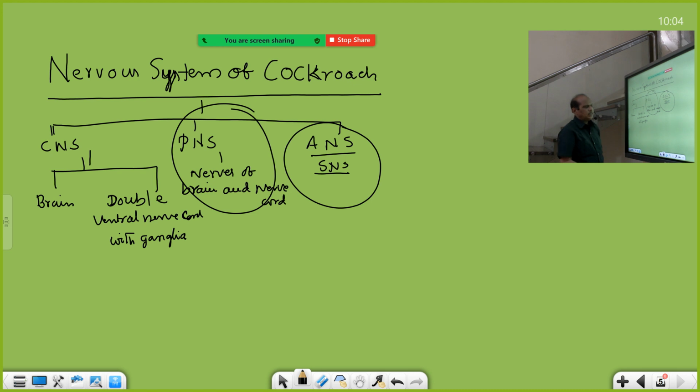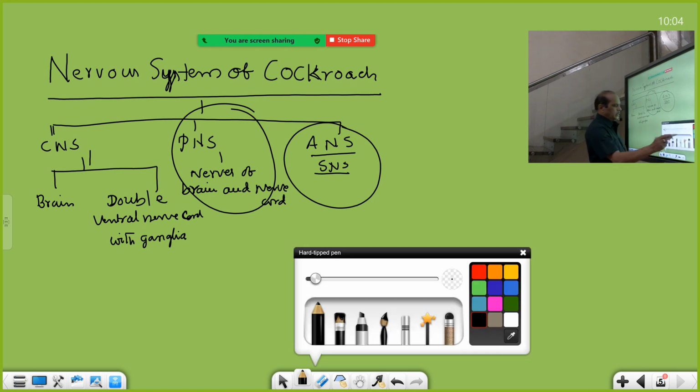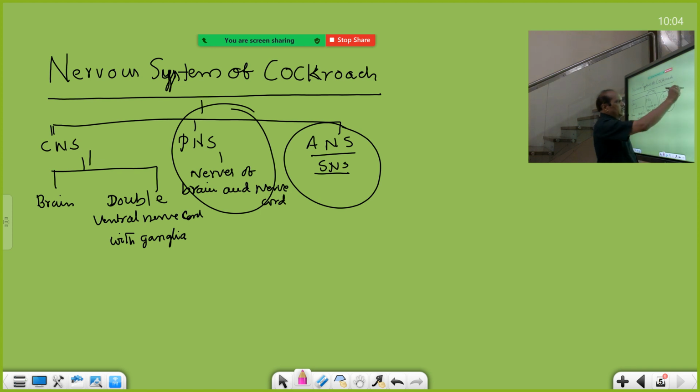Now let us take the diagram of the nervous system so that you can understand clearly. First of all, you should form the border of the body: prothorax, mesothorax, metathorax, and this is the abdomen. There are ten segments, the 10th being bilobed.